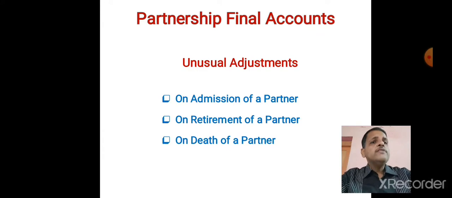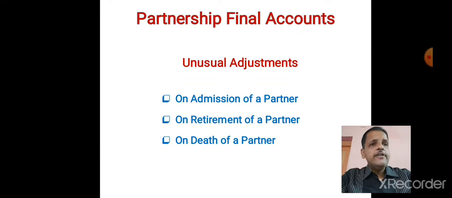Now, what is meant by admission of a partner? When throughout the year, either on the first day, during the year, or on the last day of the accounting year, some new partners enter into the partnership firm, that is known as admission of a partner.